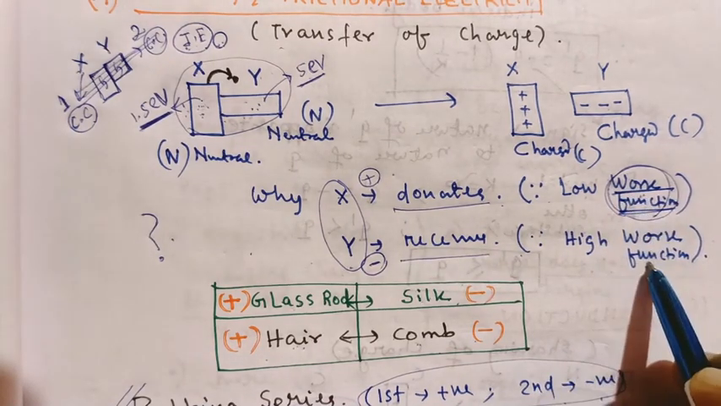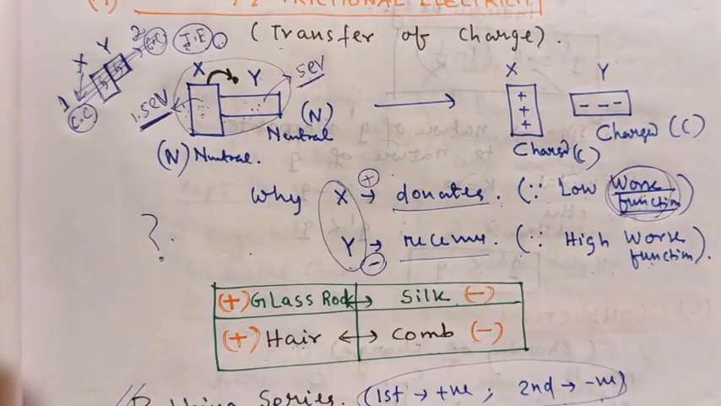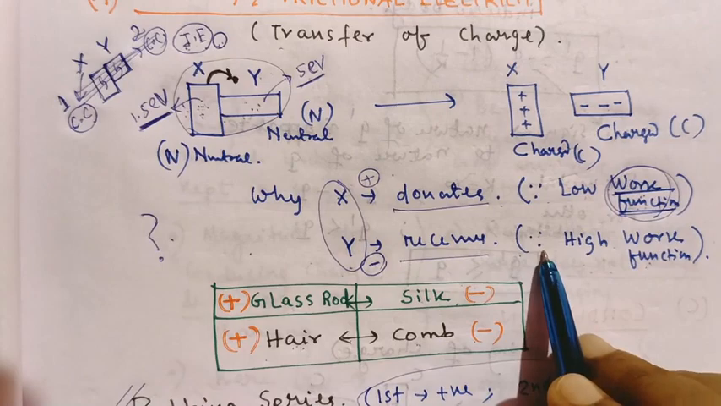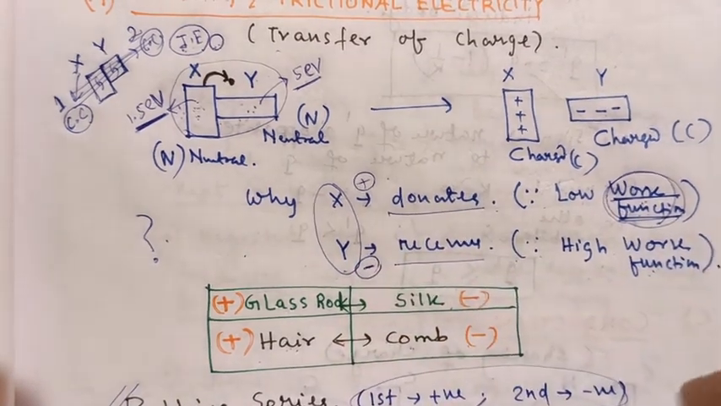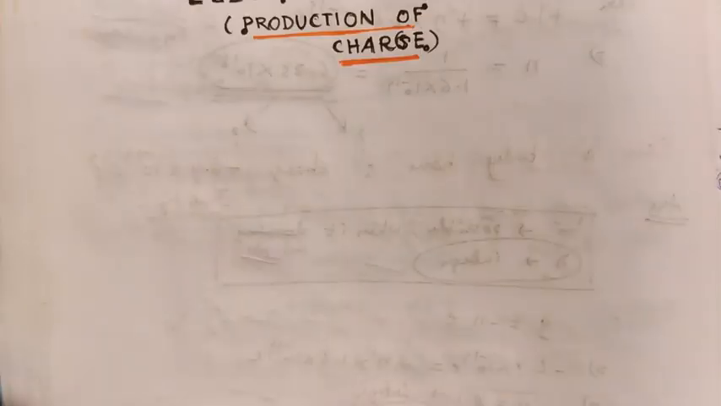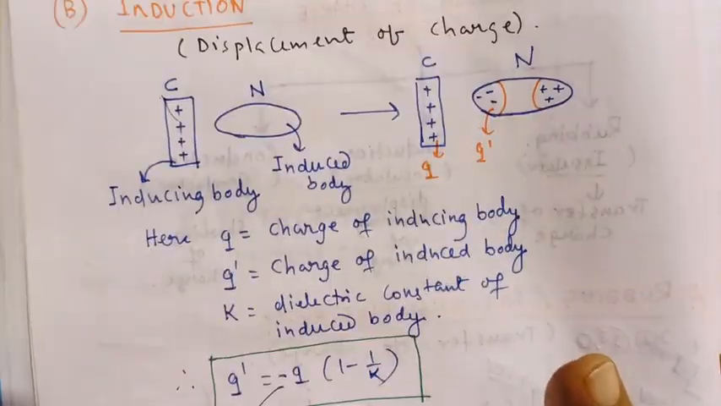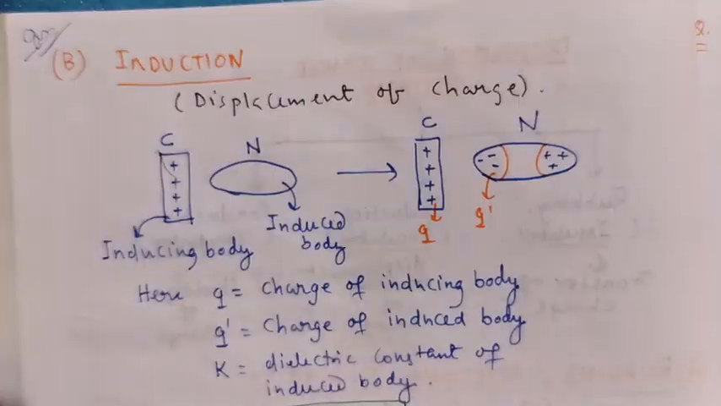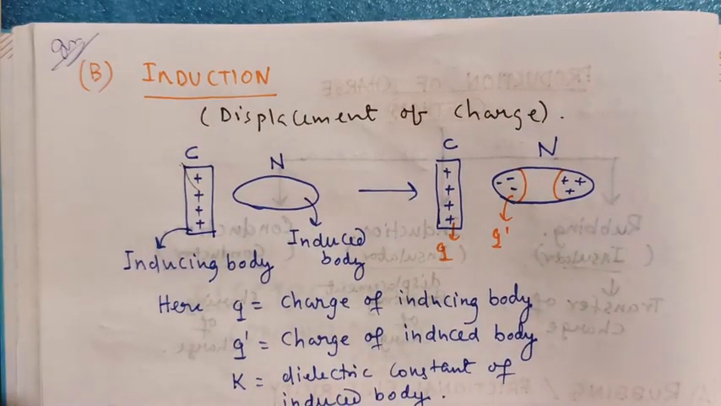Out of them, the low work function substance donates electrons and becomes positive. The high work function substance accepts electrons and becomes negative. This is the first method of charging, called rubbing or frictional electricity. Now our second method of charging, which is also very important, we will discuss here, called the induction method of charging.